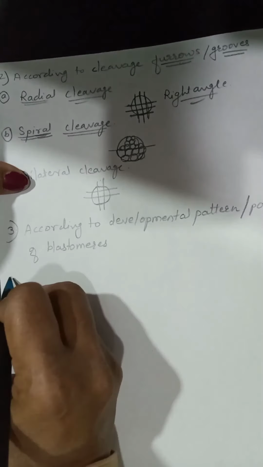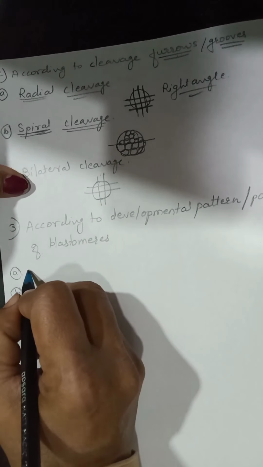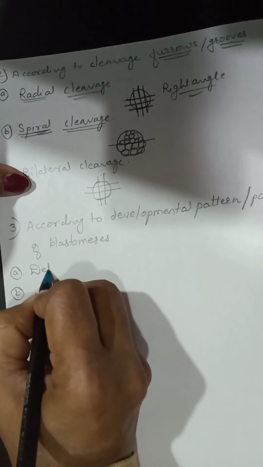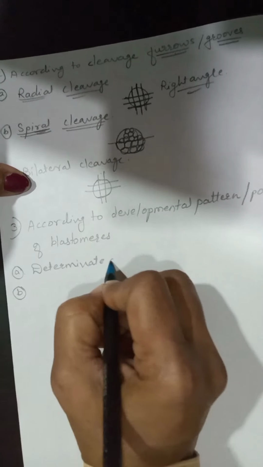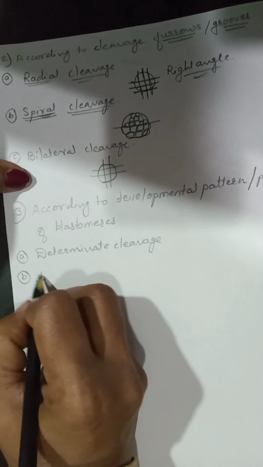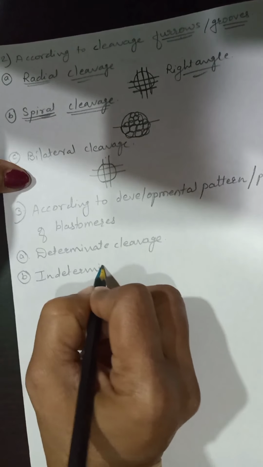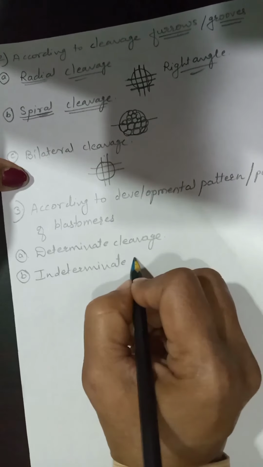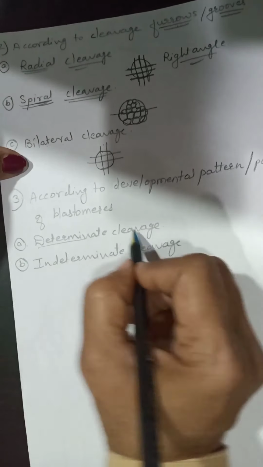This type is again subdivided into two types. The first one is determinate cleavage, and the second one is indeterminate cleavage.